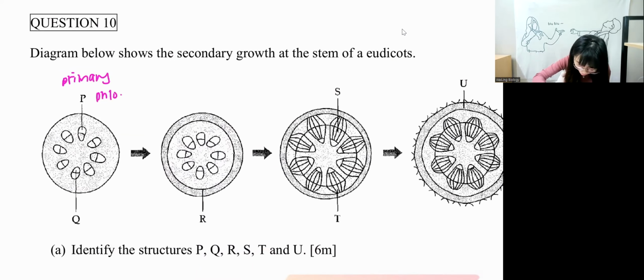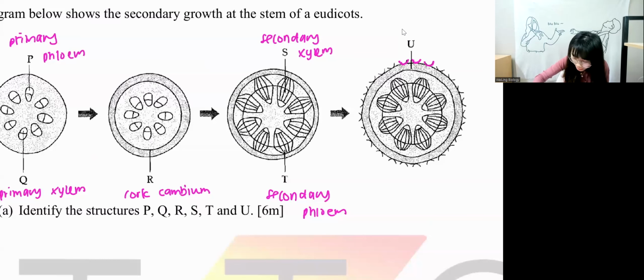So T is secondary phloem. S is secondary xylem. Inside is xylem, outside is phloem. And then U is the cork, C-O-R-K. Actually, it's over here. You labelled the wrong part already. This one here, the pink color that I labelled over here, this is cork. So these are the labelled parts. Next, we're going to look at the next one.